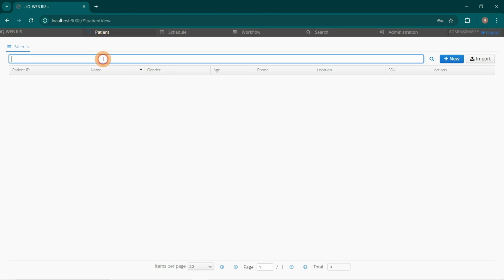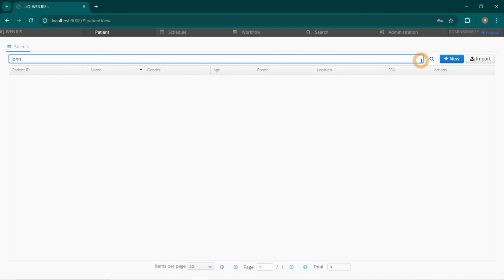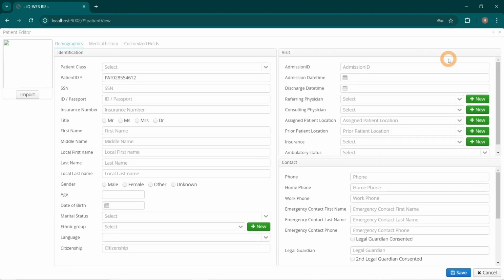Type patient name in search field and press magnifying glass to verify he has not been here before. Create new patient with +New button. Fill in all mandatory fields as well as name and date of birth.